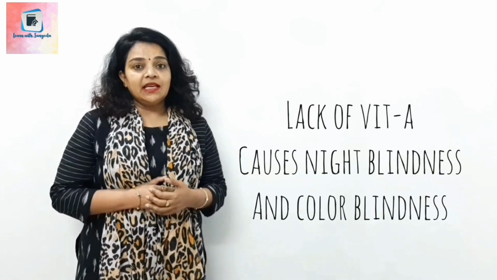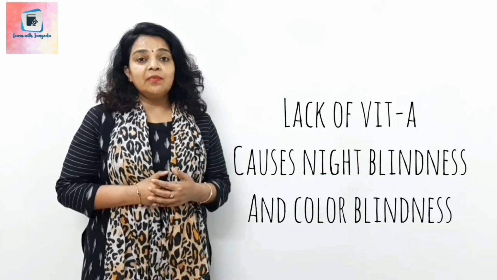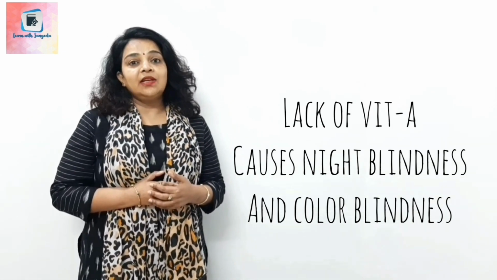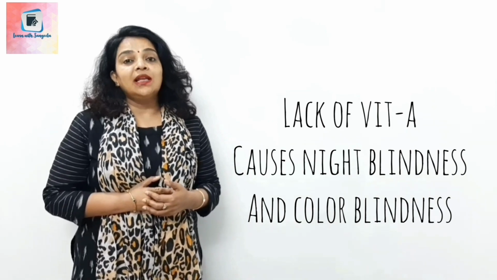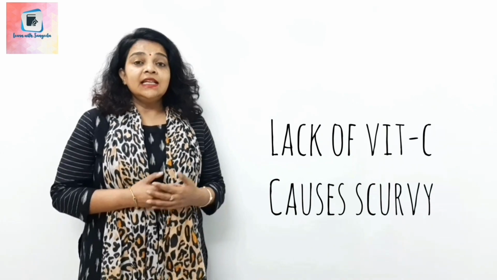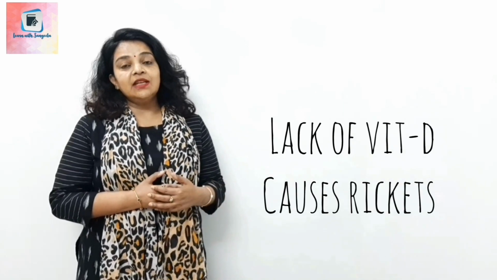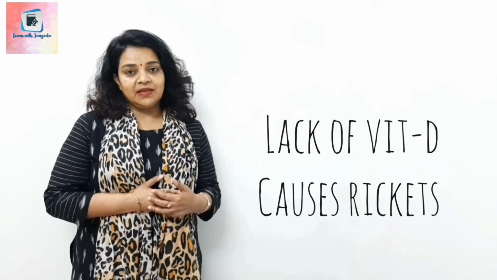Other than this, there are many other diseases caused by lack of vitamins and minerals. I am going to give you a few examples, like vitamin A. That is very important for our body, for our eyesight. If our diet lacks vitamin A, it can cause night blindness or color blindness. Then we have another vitamin, vitamin C. Its deficiency in our diet can cause scurvy. Then we have vitamin D. Its deficiency can cause rickets in our body.